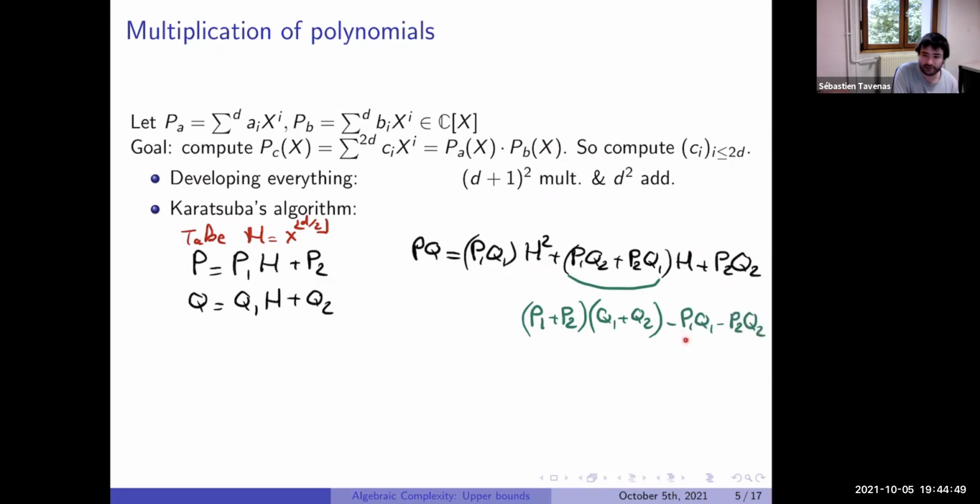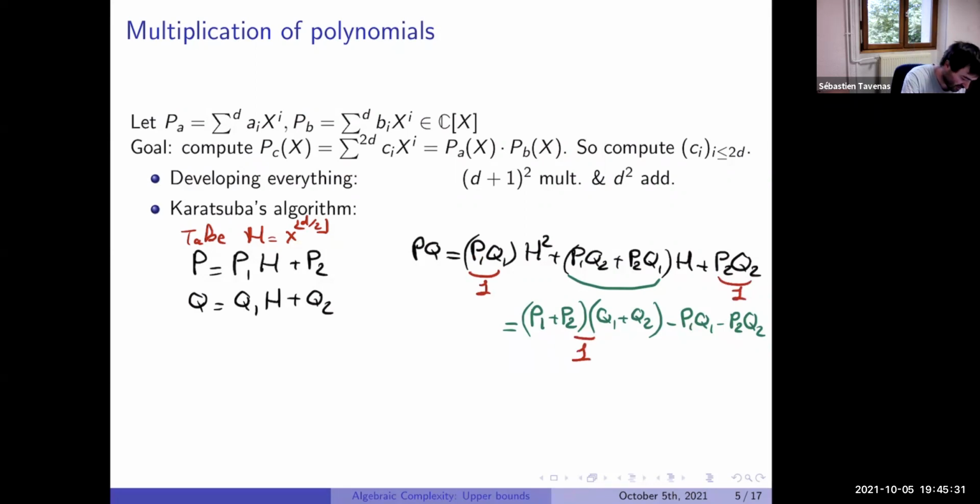And now if we remove these two products, we just add the missing part. So this is inequality. The good thing here is this product, we already computed it. So we can just compute it, store it, and use it here when we need it. Same for here. We need it already here. So we can reuse this computation, this time here. And here we see we just need one new multiplication. So now the number of multiplications we need: we have one multiplication here, one multiplication here, and one multiplication here.